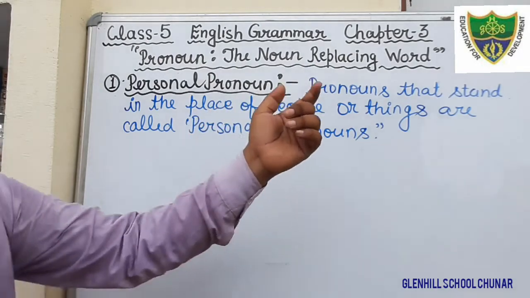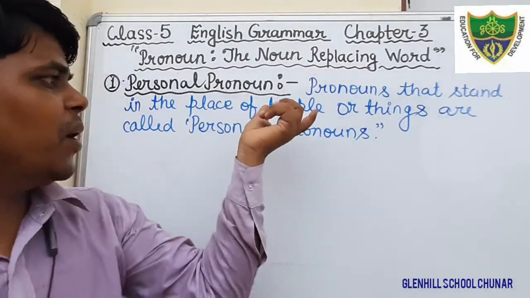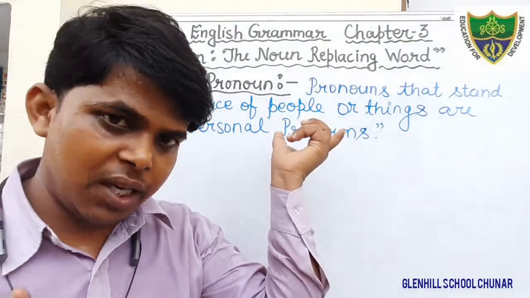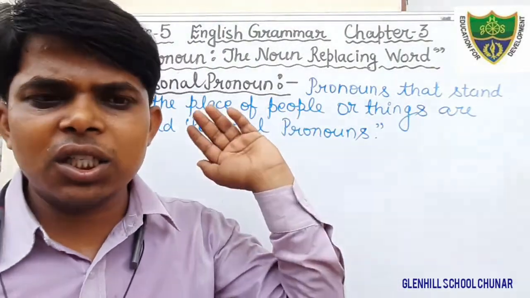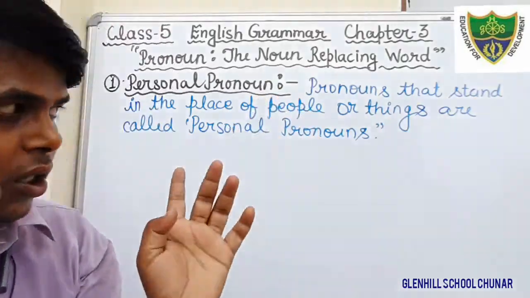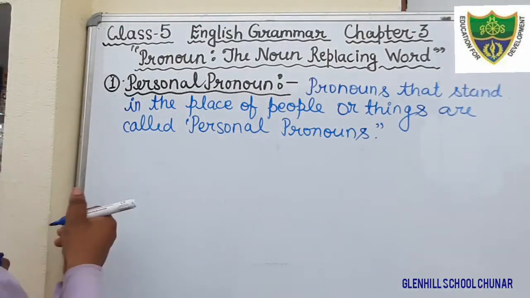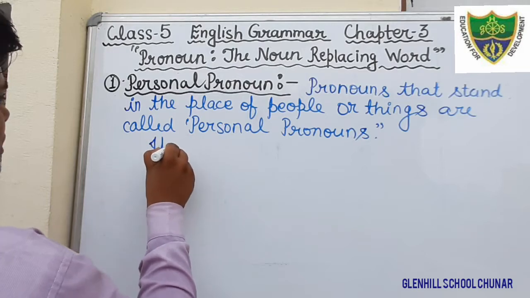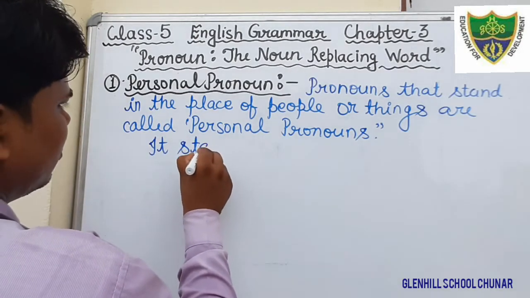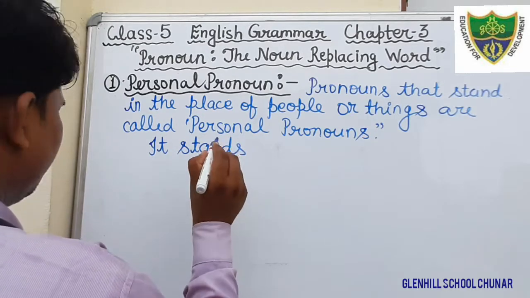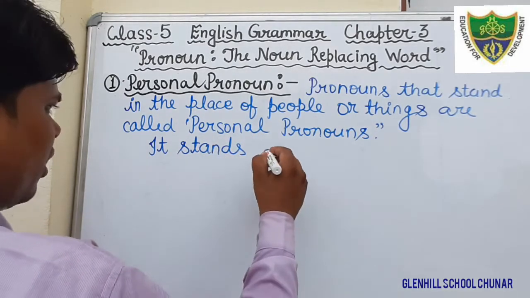Just see here the definition, meaning of personal pronoun. Pronouns that stand in the place of people or things are called personal pronoun, and it stands for three person. Just write down three person here. It stands, from the next line, for three person.